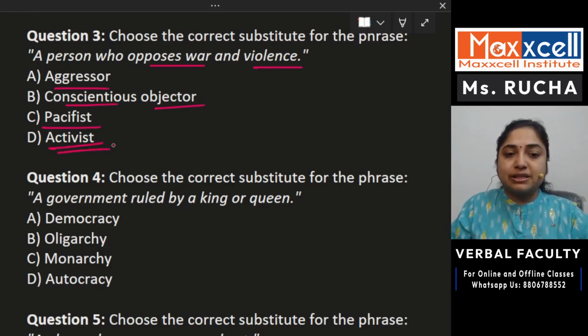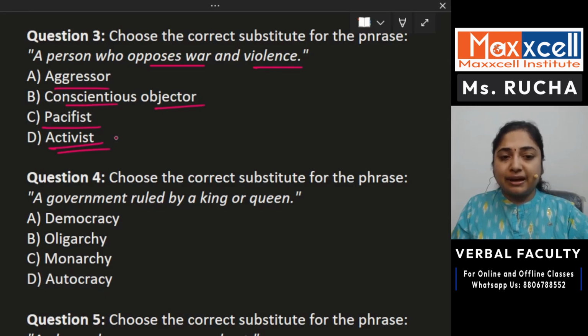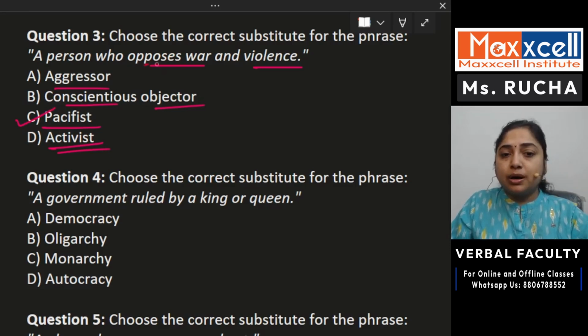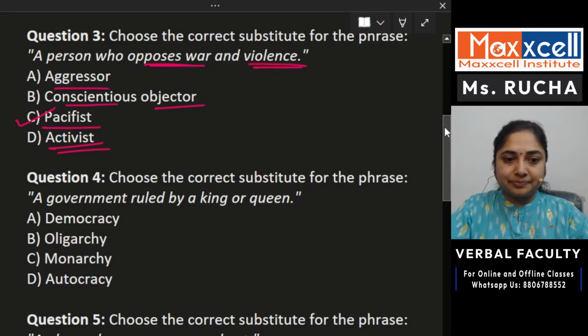Next is activist. Who is activist? Activist is someone who is maybe marching or doing something to change something in the society, to bring some change on a social or economical, political level. So that person is called an activist. So the answer for this question, of course, is pacifist, somebody who opposes war and violence. All right, let us move ahead.